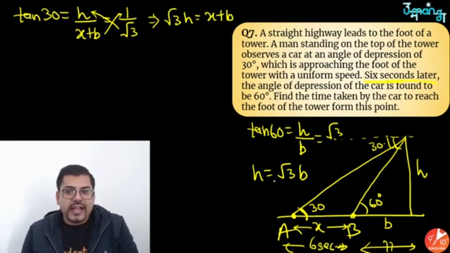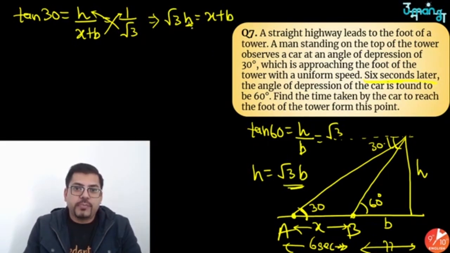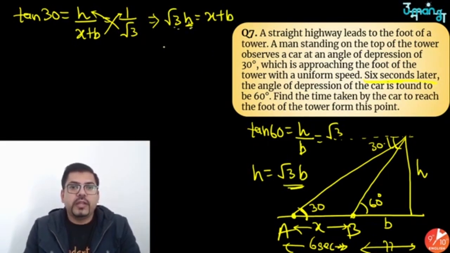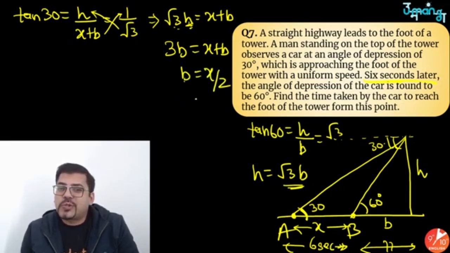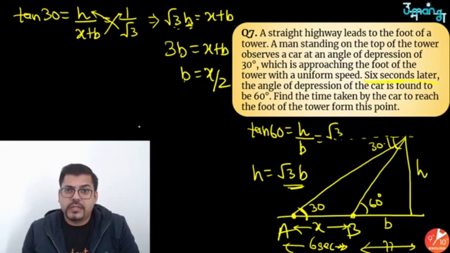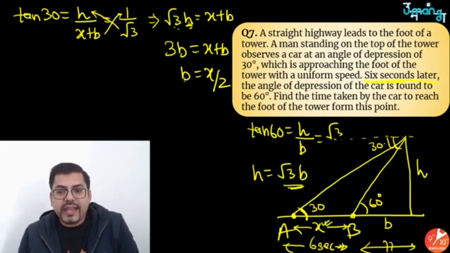Now do we have the value of h? Yes, we do, that is root 3 b. If I put this value here, root 3 into root 3 b gives me 3b equals x plus b. If you solve it further, you get 2b equals x, or b equals x by 2. This simply means that if x is 100 meters, b is going to be 50 meters.